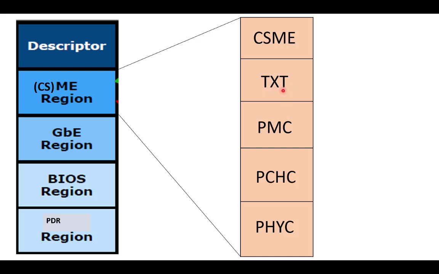That means if some malware or spying happens, this TXT stops it. Then PMC is for the power management controller, this is the PCH controller, and this is for the Type-C controller. So these are the 5 more departments within the CSME region.